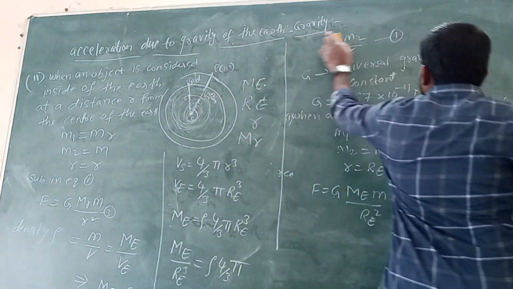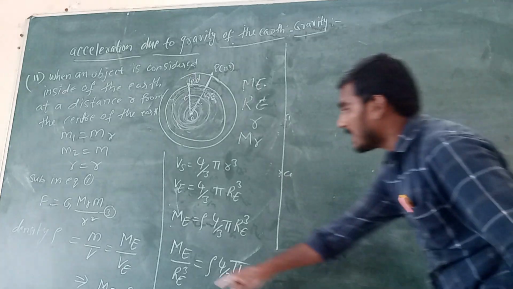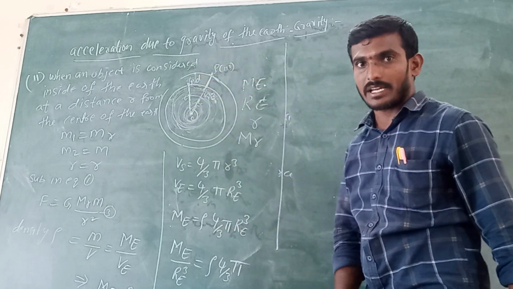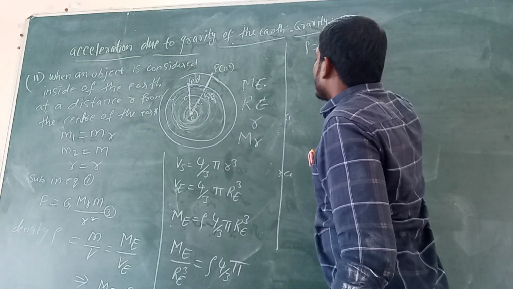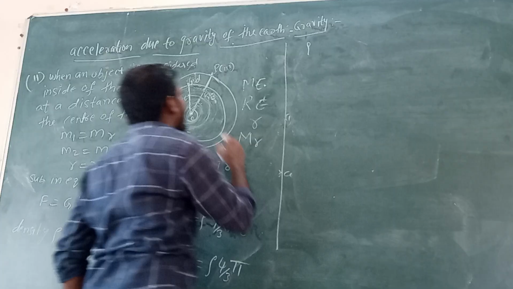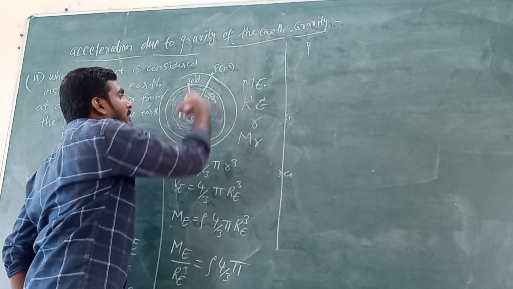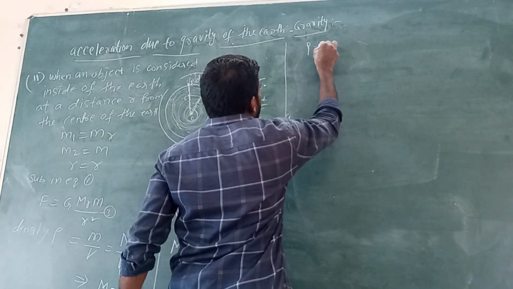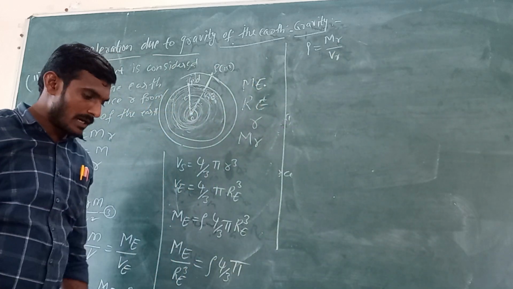Now, this is the mass of the earth when the object is considered on the surface of the earth. When the object is considered inside the earth, at a depth d, at a distance r from the center, the density of this region is equal to mr by Vr.